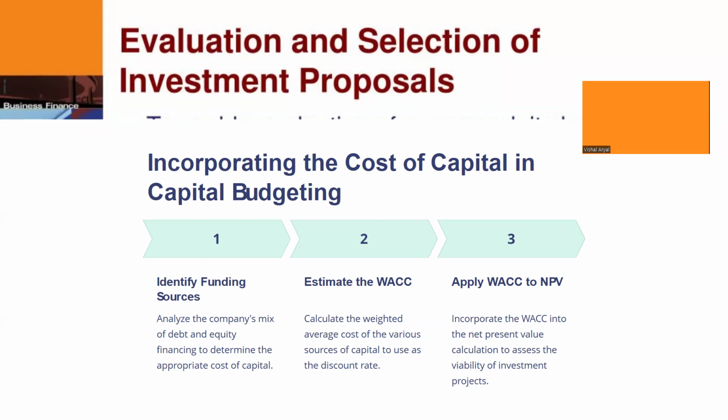Estimate the WACC. Calculating the cost of capital helps to estimate the WACC. We have already discussed the WACC. It is the minimum rate of return that the company has to earn in order to cover the cost of the capital borrowed, either from debt or from equity sources. It helps to estimate the WACC as well, and the WACC can be applied to the NPV calculation. We have already talked about NPV, net present value.